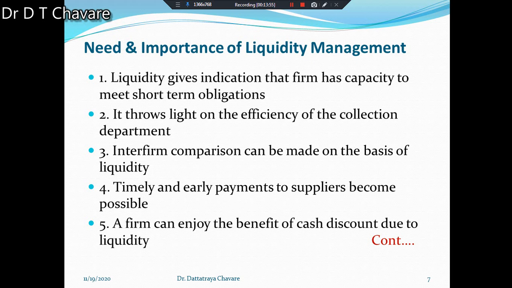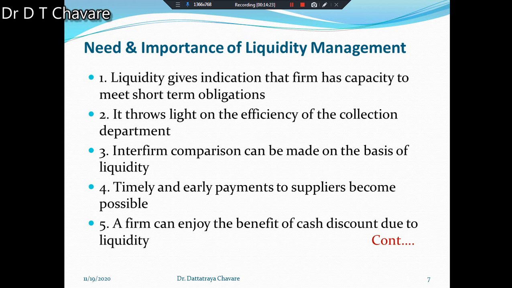Then the next point is that timely and early payments to suppliers become possible if you have sufficient cash.